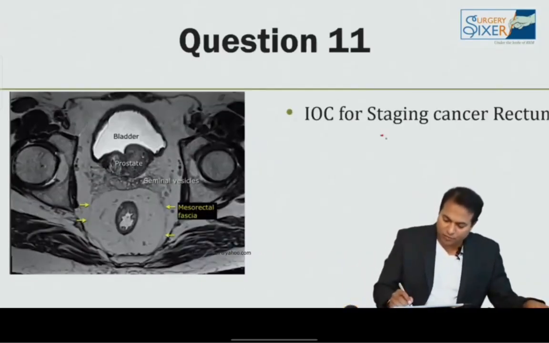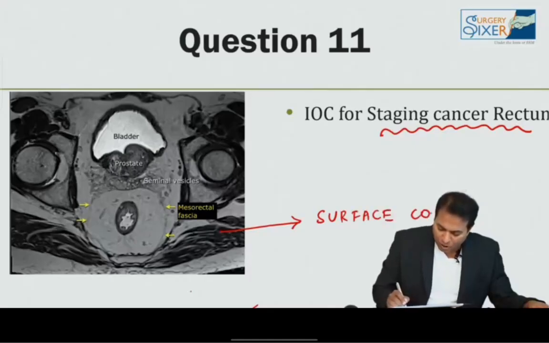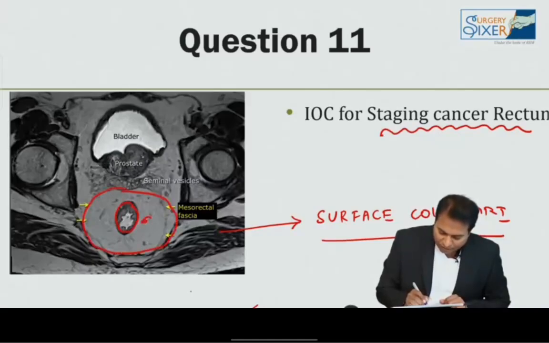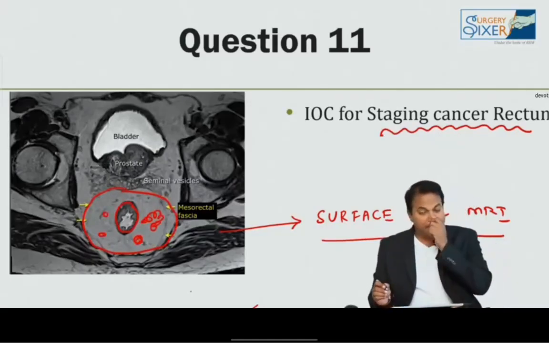This is the investigation of choice for staging cancer rectum. Please don't forget. What investigation is this? This is surface coil MRI. You can see the surface coil MRI shown here. So you can see this is the rectum and this is the mesorectum. Any cancer infiltrating the mesorectum, nodes, everything, T-staging and N-staging, is best obtained with this surface coil MRI.